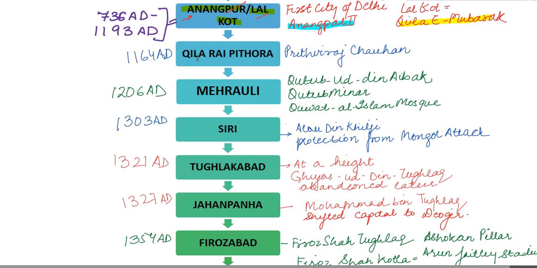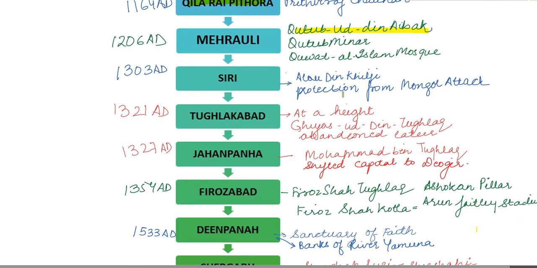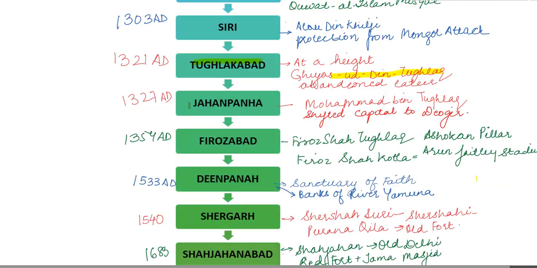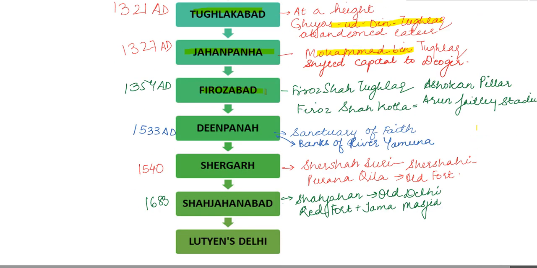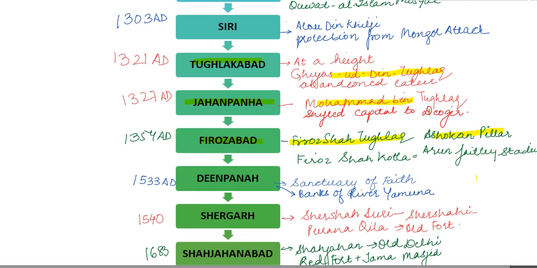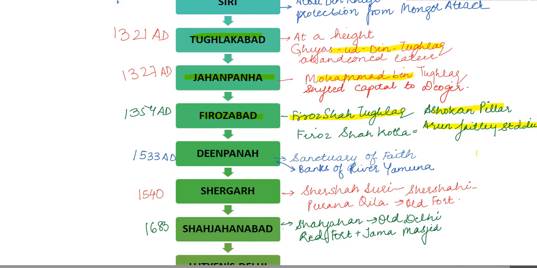Then Prithviraj Chauhan builds Qila Rai Pithoda. Then Mehrauli is built by Qutubuddin Aibak. Then Siri, built by Alauddin Khilji. Tughlaqabad was built by Ghyasuddin Tughlaq. Jahanpana was built by Muhammad bin Tughlaq. Firozabad was built by Firoz Shah Tughlaq. It included the Ashoka pillar here and the contemporary Arun Jaitley Stadium, which is the renamed version of Firoz Shah